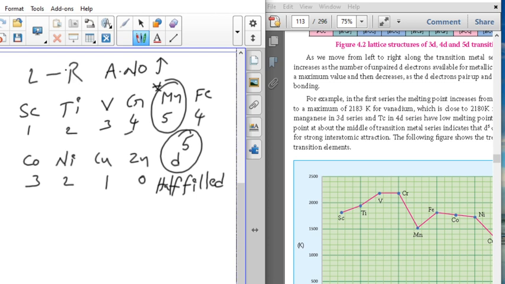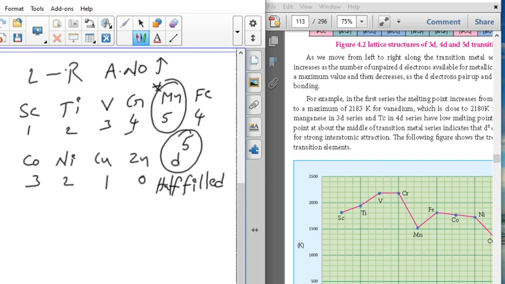But manganese, even though it has more unpaired d electrons, is not ready to form chemical bonding with others because of d5. d5 is the half filled electron configuration, which is more stable. More stable means less reactive. Less reactive means it can show fewer chemical bonds. That's why its melting point is like this.